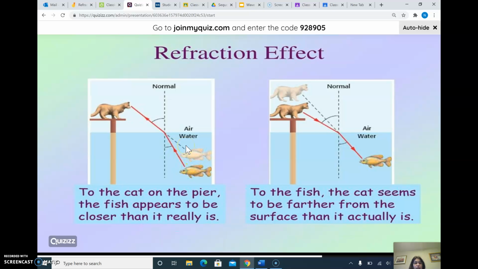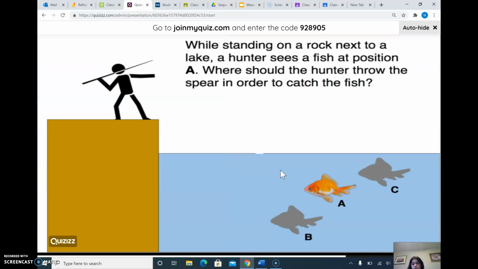It looks enlarged, bigger, close to the surface. But when the fish is looking from the slower medium to the faster medium, it looks like it's far away, right? It's close here, but the fish thinks it's far away. So it's away from the actual position.